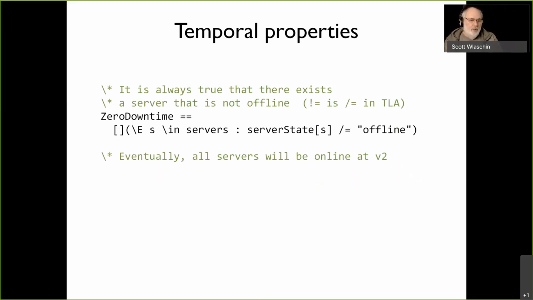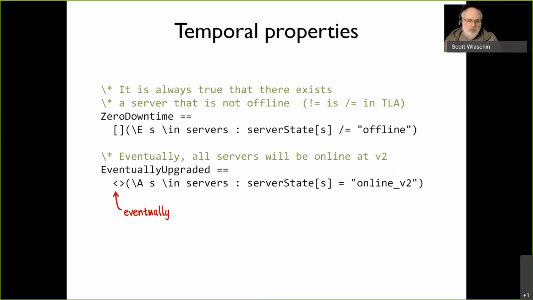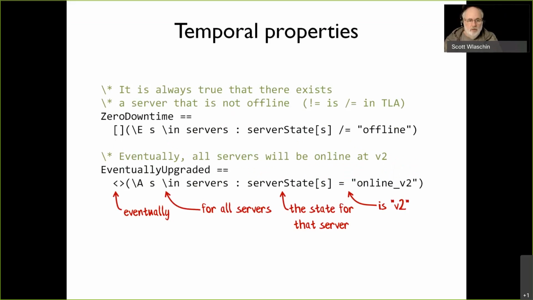Okay, what about the other one? Eventually upgraded. What does that mean? That means eventually all the servers, the state for that server is version 2. So that's the set logic and the temporal logic combined. It's eventually true that for all the servers, the server state is going to be version 2. That's what it means to be eventually upgraded.